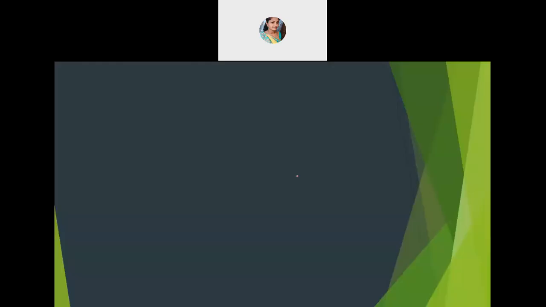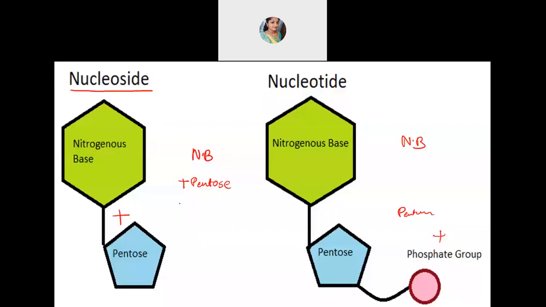Now we'll move on to the other components. In DNA, if you hydrolyze this, you will get three parts, the final breaking down of all the bonds. The small compounds you will get are a nitrogenous base, a pentose sugar, and a phosphate group. These three components will be formed. We are studying in detail what that pentose sugar and that nitrogenous base are. So we'll go for that.